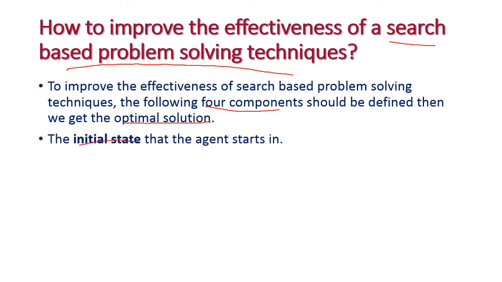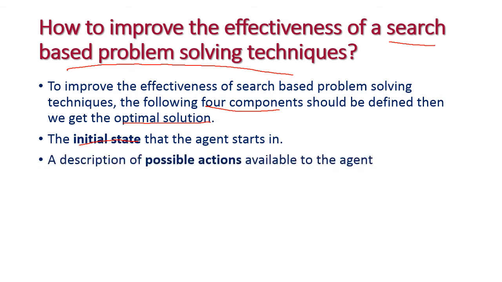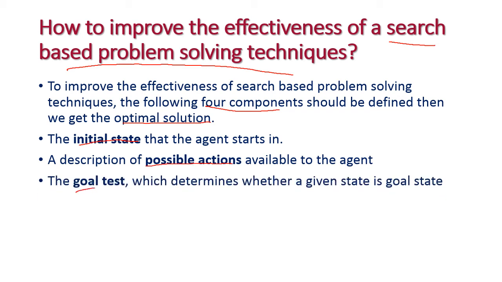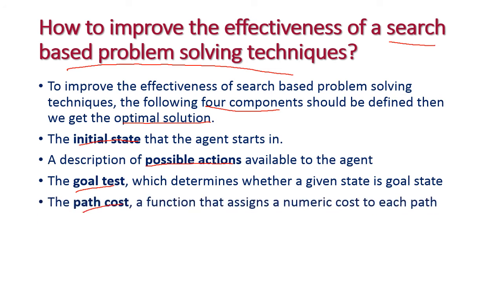First one is initial state, and next one is what action should be performed, next action, and next one is goal test. After performing this particular action, we need to test whether we reach the goal or not. And next one is what is the path cost. From the initial state to current state, we need to calculate the path cost. So, to reach the goal, the path cost should be minimum. Okay. So, these 4 are important components to get the optimal solution of any particular search based problem solving technique.